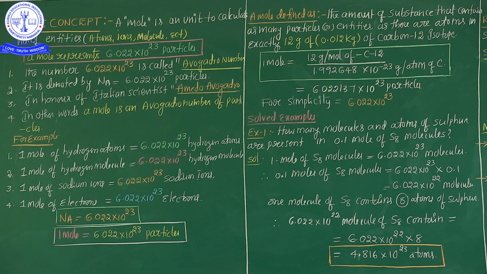See here, a curious question comes to our mind. Why did chemists choose the number 6.022 into 10 to the power of 23 for a mole? This seems to be a very odd choice. They would have selected a simple number such as maybe 10 to the power of 3 or 10 to the power of 6 or 10 to the power of 10 or 10 to the power of 20 or 10 to the power of 50. However, this choice is based on the fact that chemists preferred the definition in terms of quantity